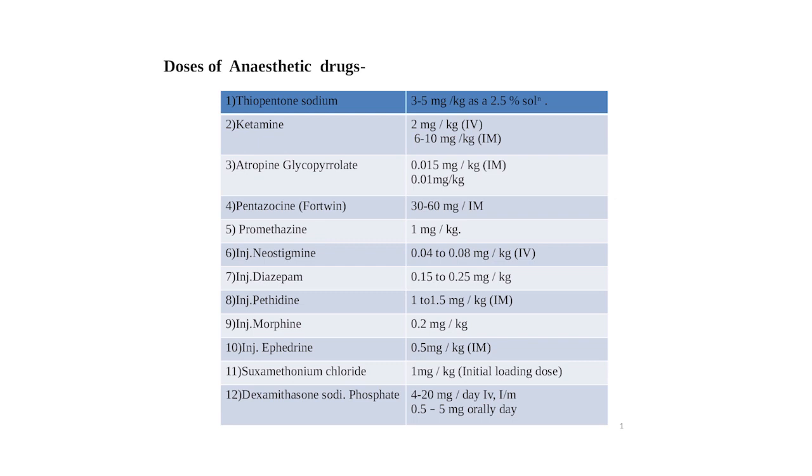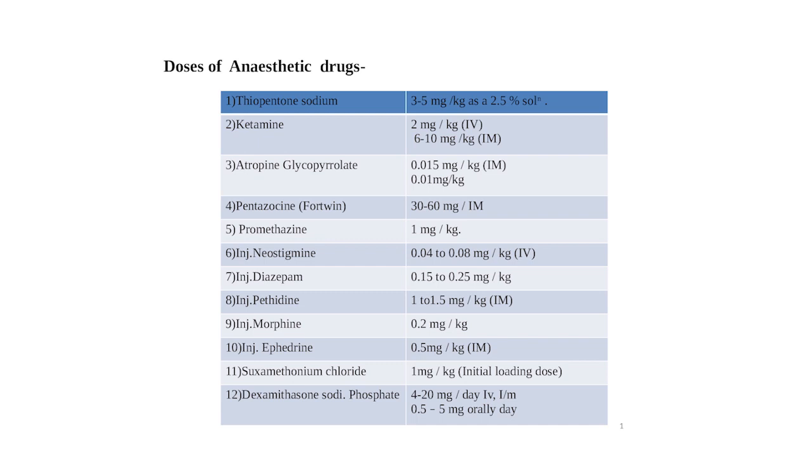6 to 10 mg per kg of body weight intramuscularly; atropine 0.015 mg per kg of body weight intramuscularly; and glycopyrrolate 0.001 milligram per kg of body weight. Pentazocine, that is Fortwin, 30 to 60 milligram intramuscular. Promethazine, Phenergan, 1 milligram per kg of body weight. Injection neostigmine 0.04 to 0.08 milligram per kg of body weight intravenously.